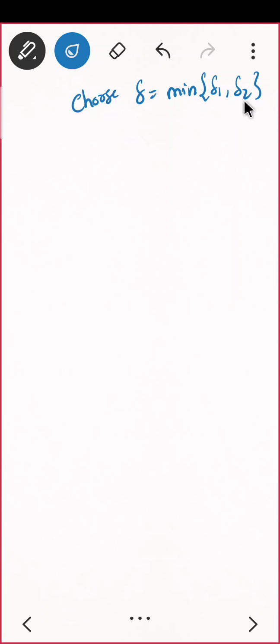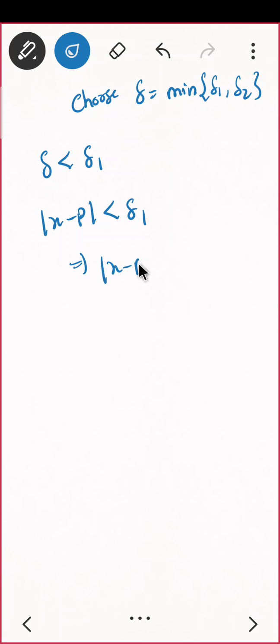What do you mean by minimum of delta 1 and delta 2? That means delta is less than or equal to delta 1, correct? Do you agree? And you are having mod of x minus p that is less than delta 1. Am I correct? Yeah, I'm choosing the minimum, correct. So this will be having an epsilon band. So that means mod of x minus p less than delta. If this is true, then this is true.